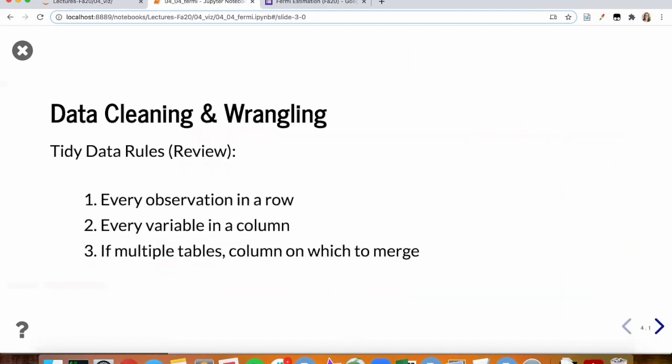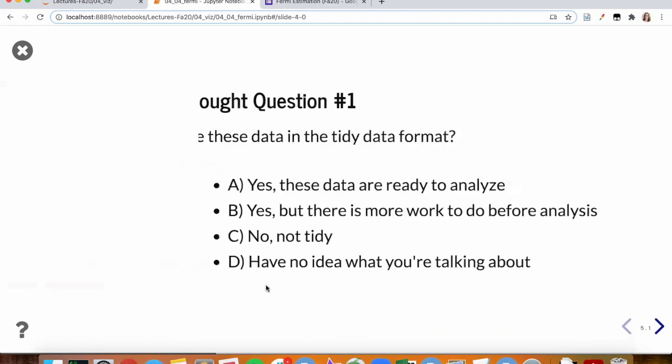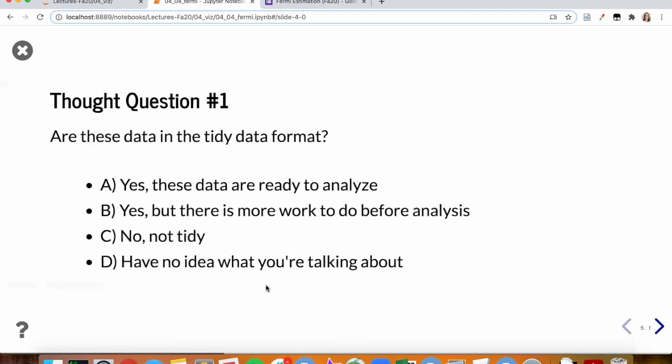So I want to harken back and remind you of what these tidy data rules are. We want every observation in a row, every variable in a column, and if there's multiple tables, have some column on which you can merge. When we are in the classroom, I asked students, are these data in the tidy format? I'm going to give you a second to think about this. If your thought is D, you have no idea what I'm talking about, check back to earlier weeks' lecture videos about tidy data. If you are deciding between A and B, that's on the right track.